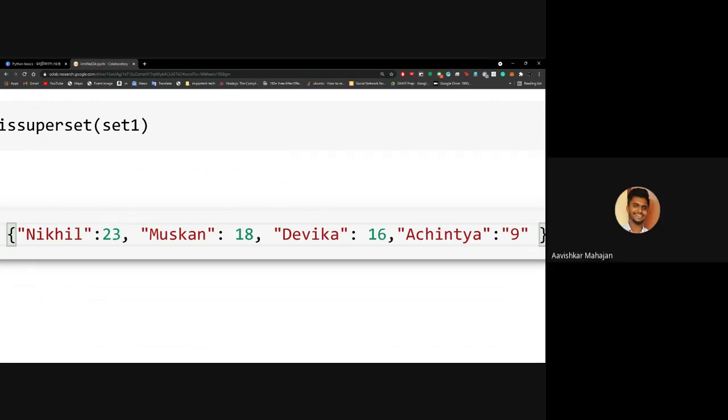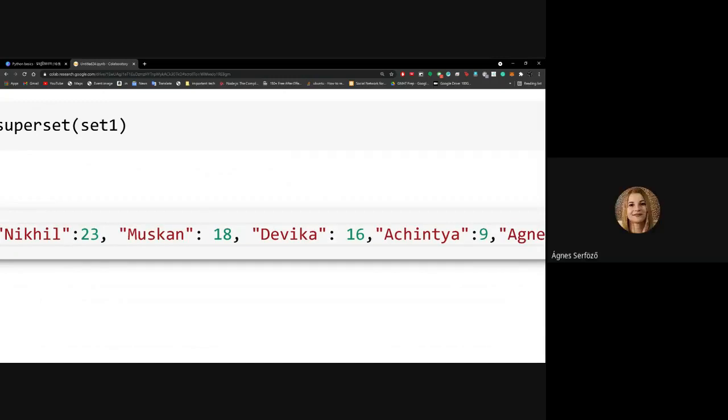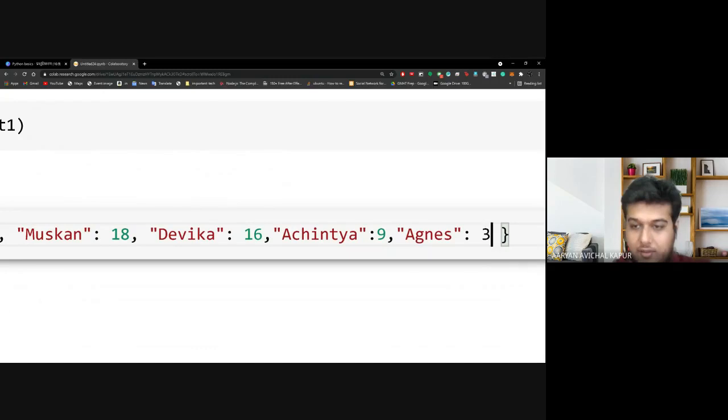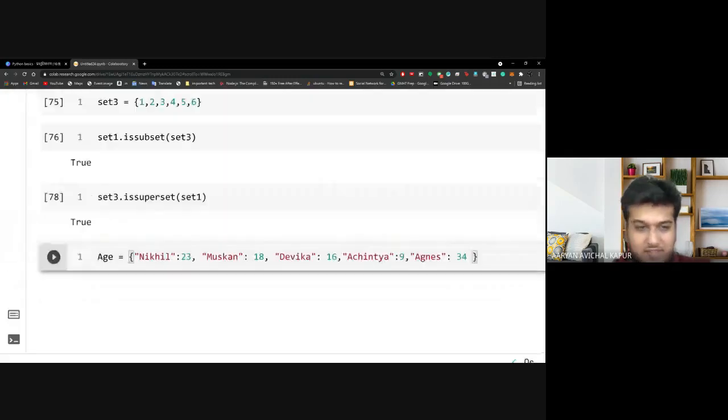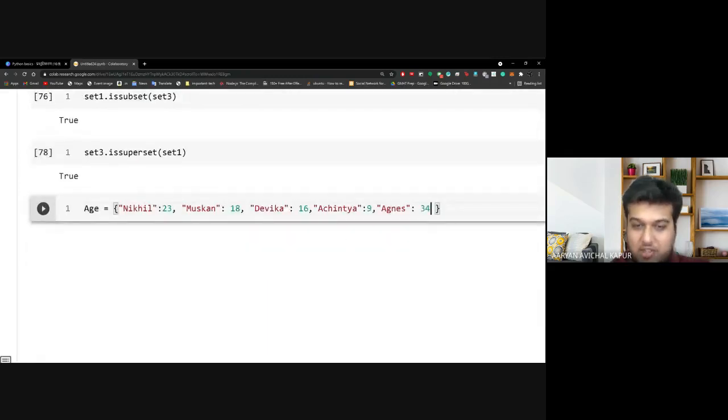Wonderful. So may I take a couple more ages? Agnes, what is your age? 34. Perfect. So we have a lot of people here. I'm very happy we have such a varying age group here. Wonderful. We all can learn a lot from each other.